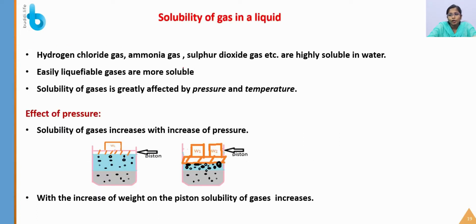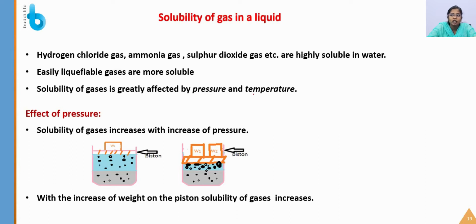So next is the solubility of a gas in a liquid. You know that gases are also soluble. Consider the example of oxygen. Oxygen is soluble in liquids, that is, in the oceans, the oxygen dissolves in water to save aquatic life. Hydrogen chloride gas, ammonia gas, and sulfur dioxide gas are highly soluble in water. Easily liquefiable gases are more soluble. The solubility of a gas is greatly affected by pressure and temperature.